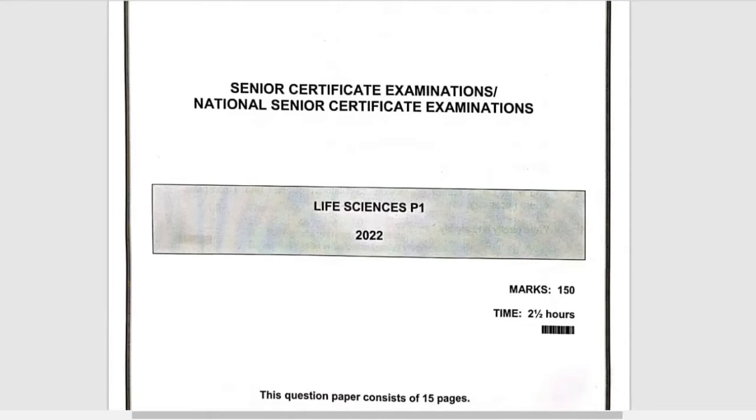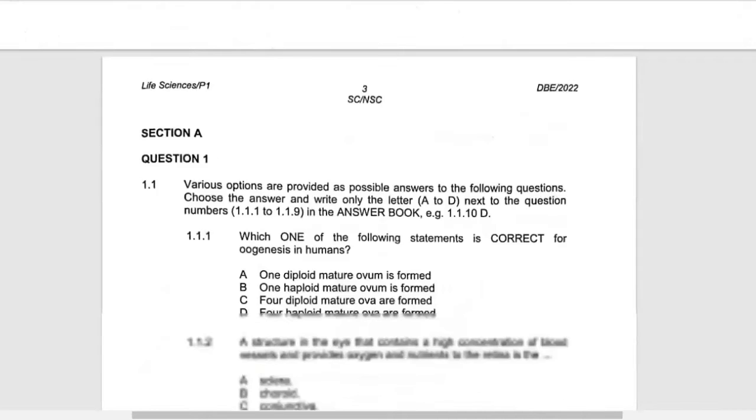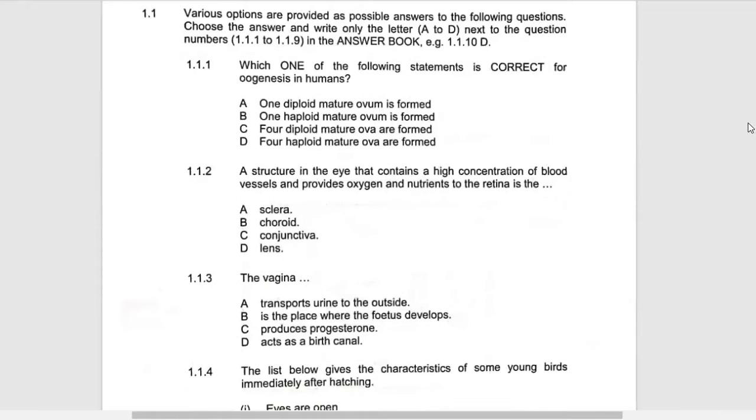Questions. Let's go straight to the objectives without wasting time. Which one of the following statements is correct for oogenesis?